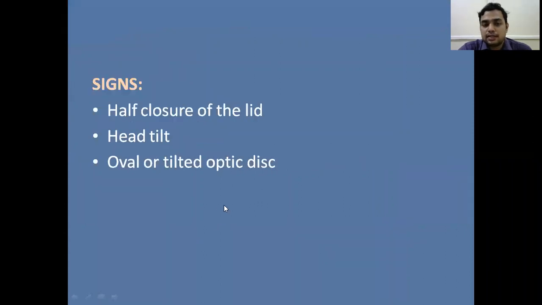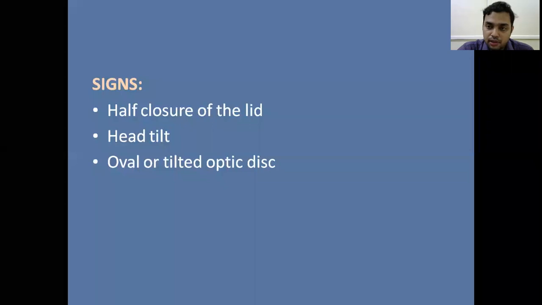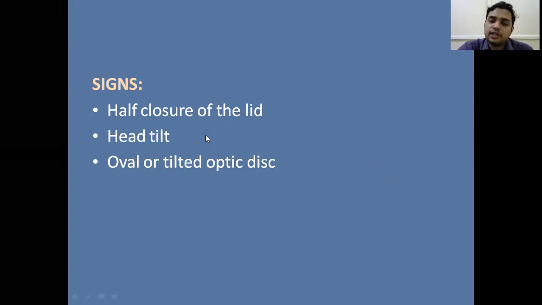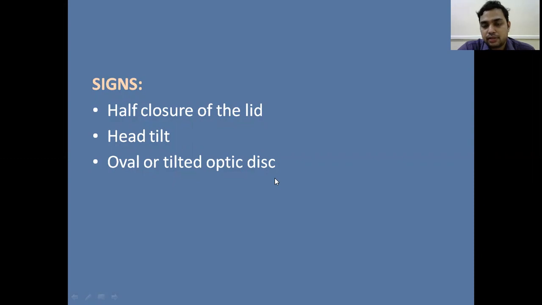So what are the signs? Because of the half closure of the lid, in order to get better clarity of vision, the patient usually half closes their lids and tilts their head. And when we observe the fundus, we will see oval or tilted optic discs. So these are the signs of astigmatism.